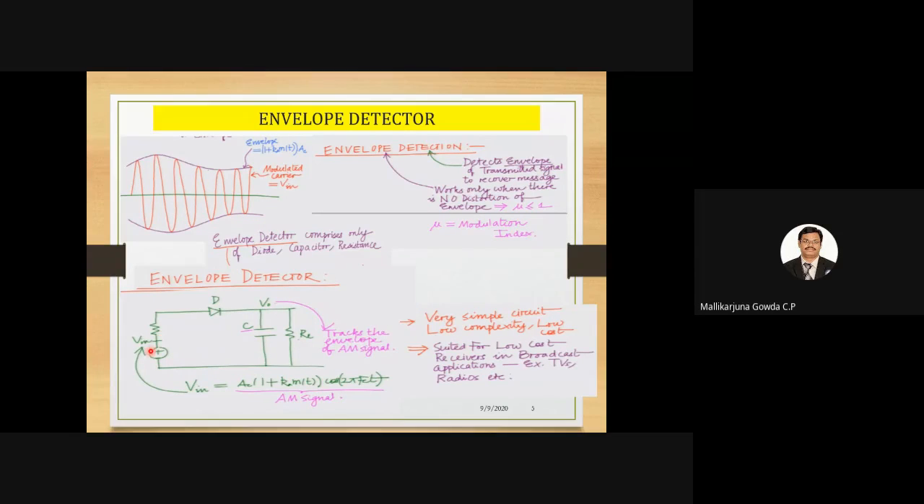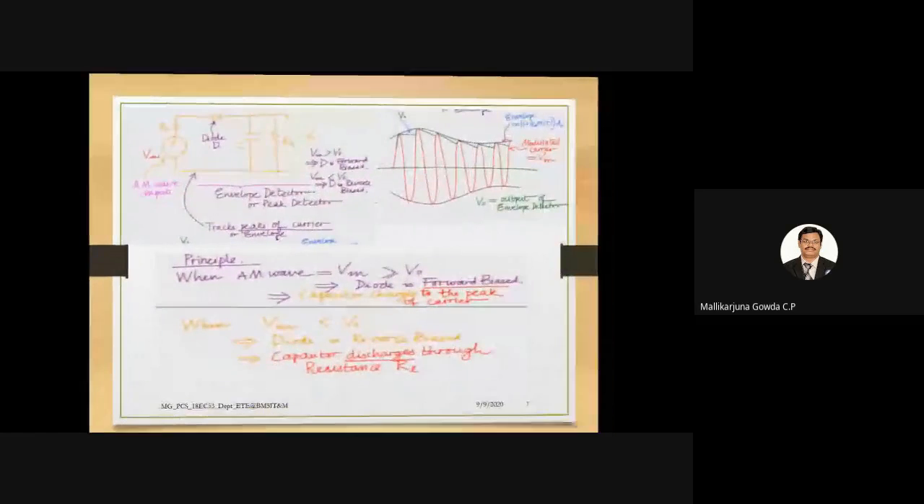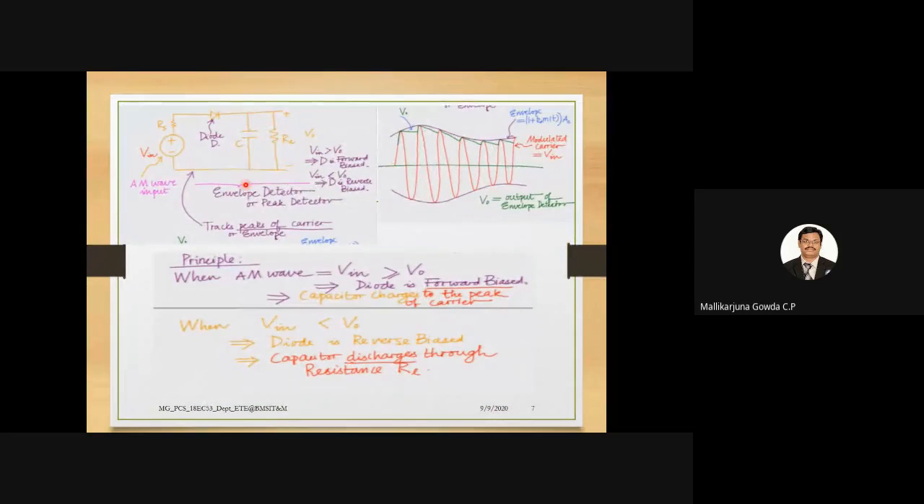This is the AM source, which I feed as input to this circuit. It has a diode, then a capacitor filter. How does it work? When the input voltage, the AM signal, is greater than the voltage across the load resistor, which is the same as the voltage across the capacitor since they are in parallel, the diode is forward biased. During that time the diode acts as a closed switch, so the capacitor starts charging towards the peak voltage.